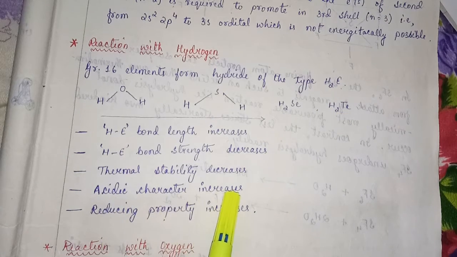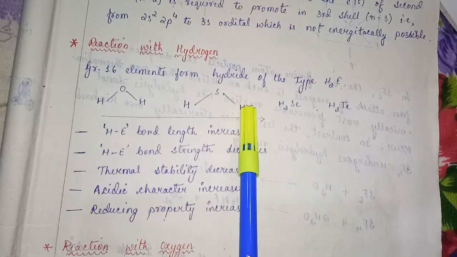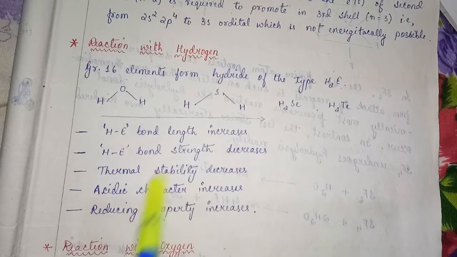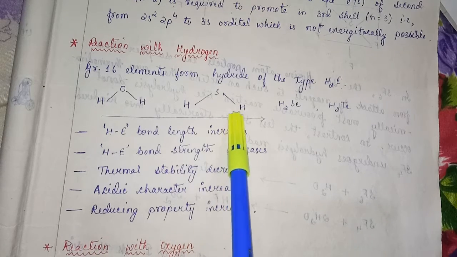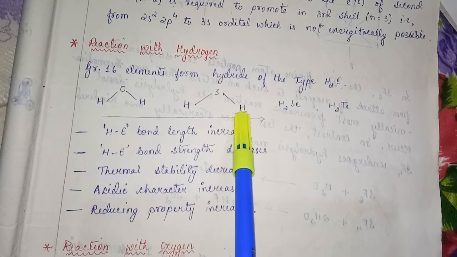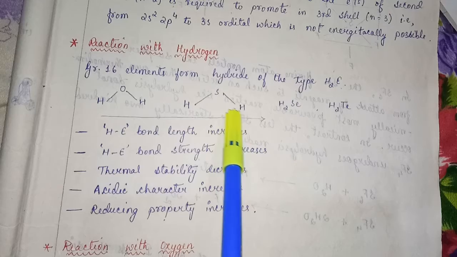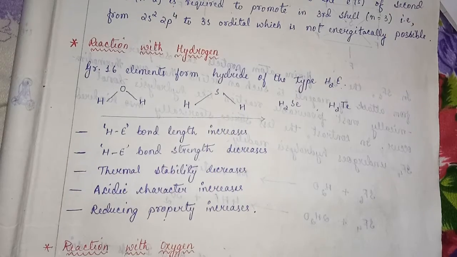Acidic character increases as they give hydrogen more easily compared to water because the bond length is high. Reducing property increases. Reducing property depends on hydrogen giving capacity. It can give hydrogen more easily compared to this one because the bond length is high. These points you have to remember.